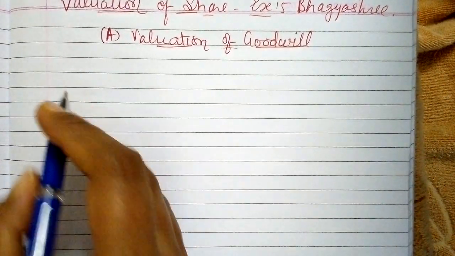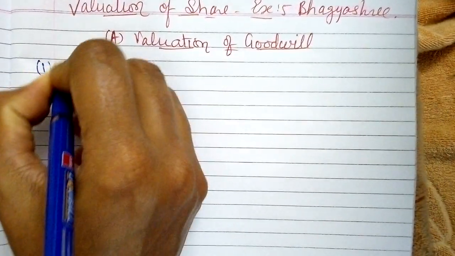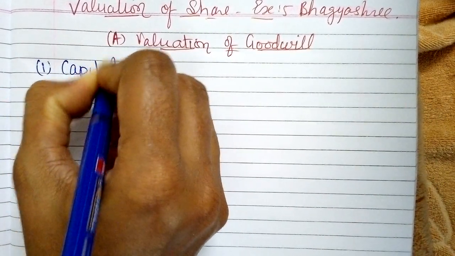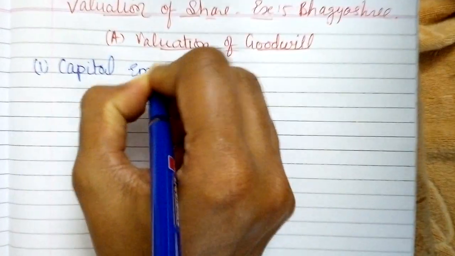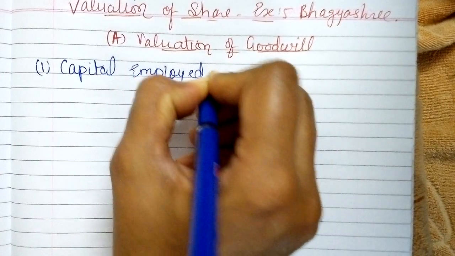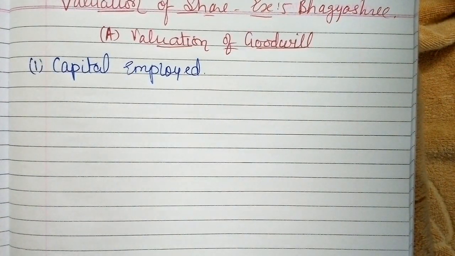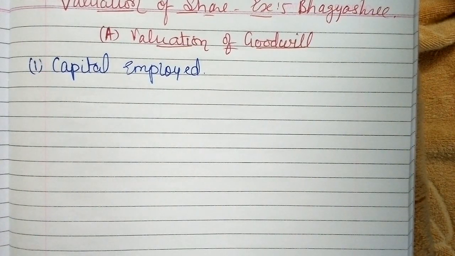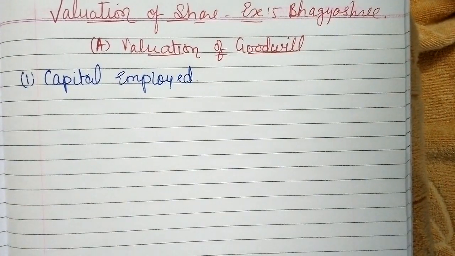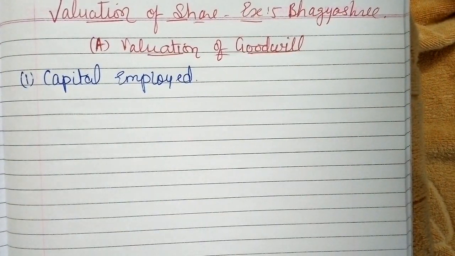So what was the first step for goodwill? Yes, capital employed. Four main steps to be remembered for finding out capital employed. Number one, if the market price of fixed assets are given, then that should be taken, or else all the assets are taken at their book value.